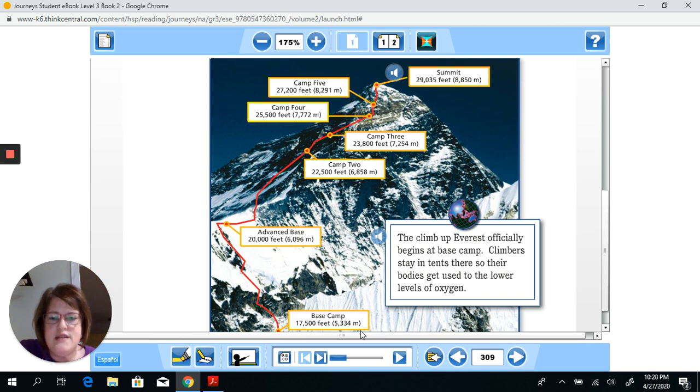So the climbers have different places where they camp out, and of course they have to rest and eat. But at these different camps, they stop and rest for a while, and they give their bodies a chance to adjust to the higher altitude. Of course, you'll learn more about this in the story. So this is a diagram that explains each part of the mountain and at what height they have these different camps.